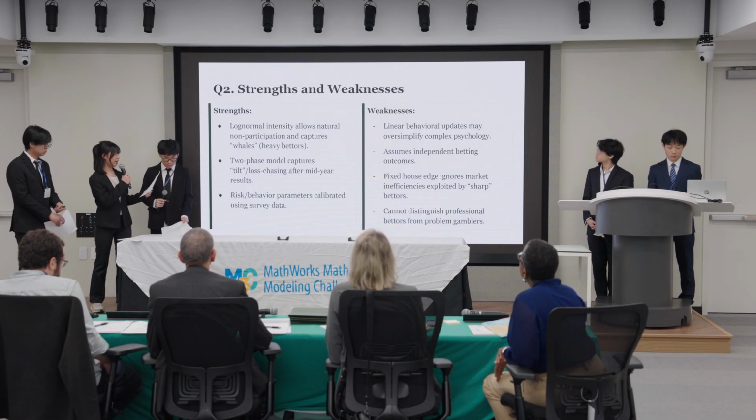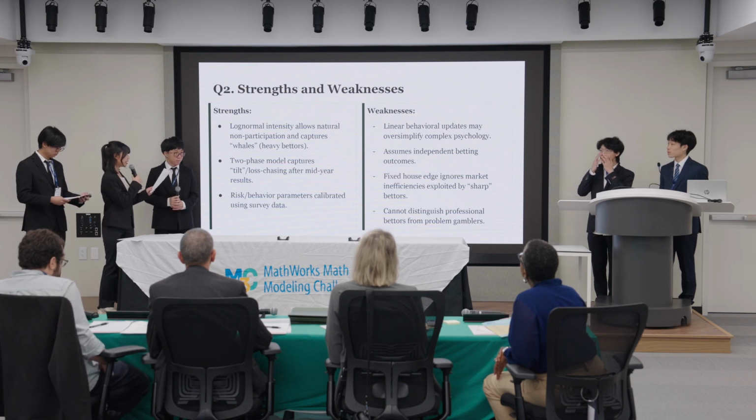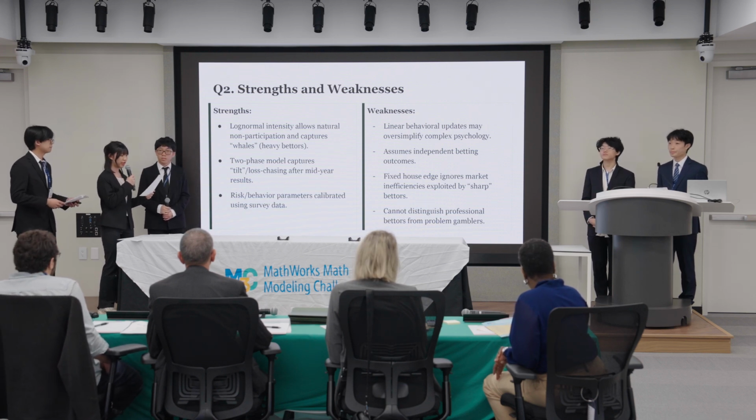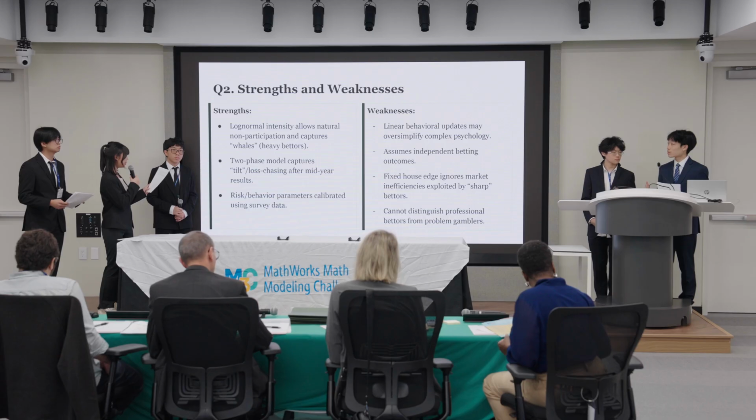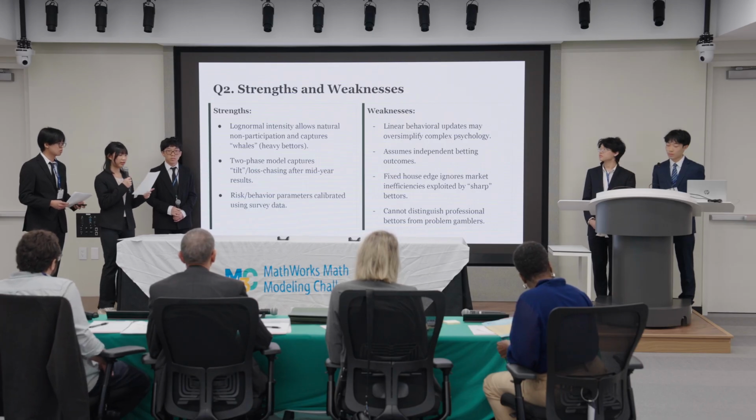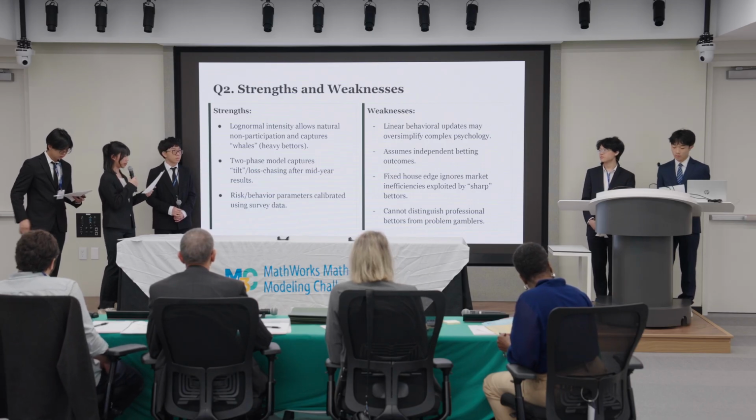And finally, we analyze the strengths and weaknesses of our model. So the standard method of modeling gambling outcomes is using a weighted binary coin flip. In comparison, our model accounts for unique individual risk preferences and betting volumes, as well as behavioral changes in these throughout the course of 1 year.